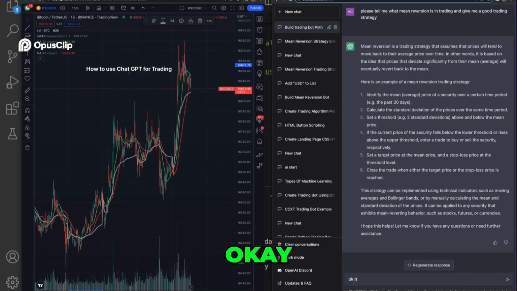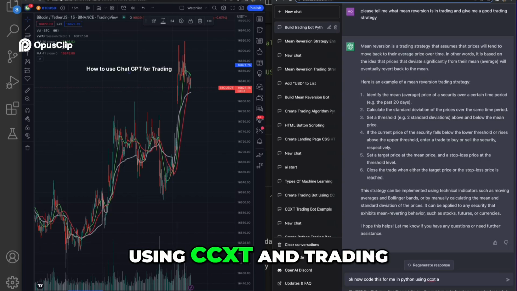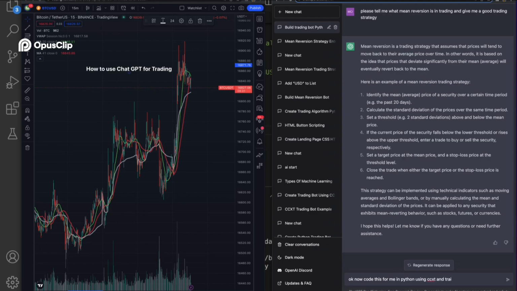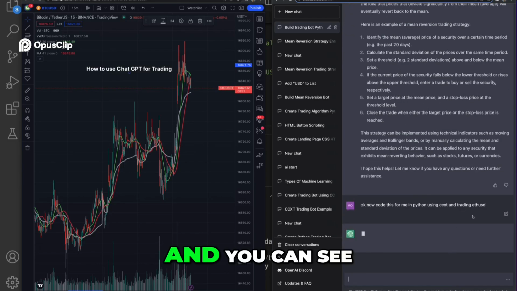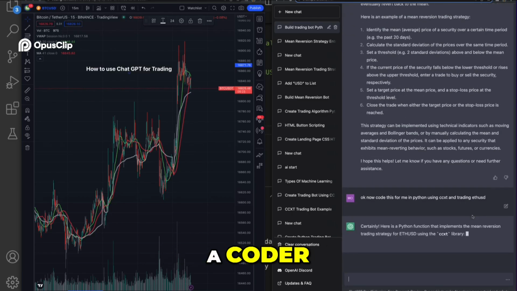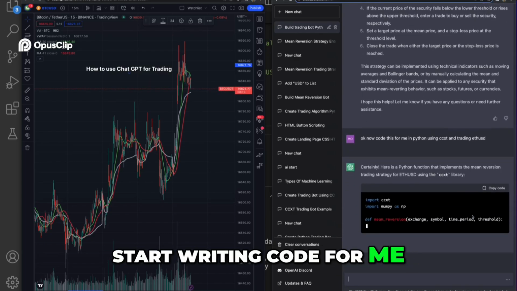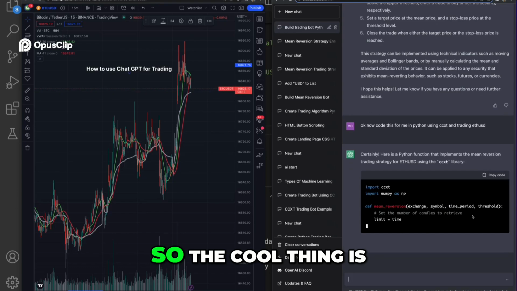And I'll say, okay, now code this for me in Python using CCXT and trading the ETH USD. And you can see, even if I wasn't a coder, I could easily have ChatGPT start writing code for me. So the cool thing is,